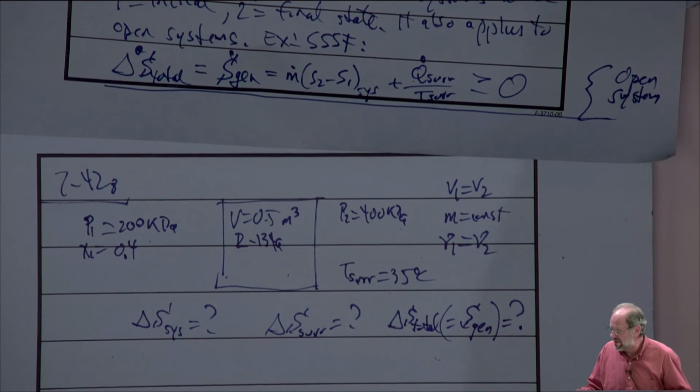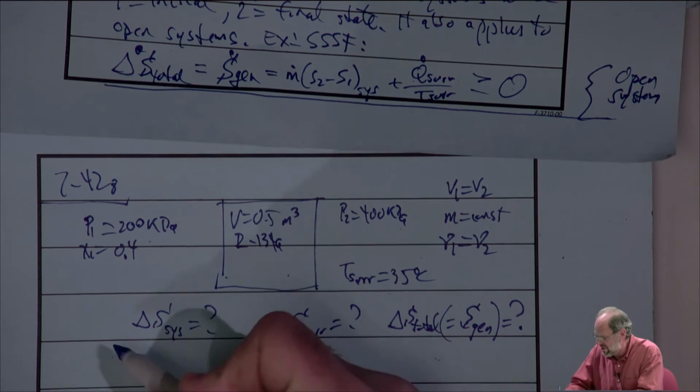Well, if you think about it, once again, it's just a first law problem. We're just adding a little bit onto the first law problem to turn it into a second law problem. But it's still a first law problem. 99% of the work is the first law problem. It's only at the end that you have to look up some entropy data and find Q for the surroundings to determine whether the second law has been satisfied or not. With this in mind, how do we solve the problem?